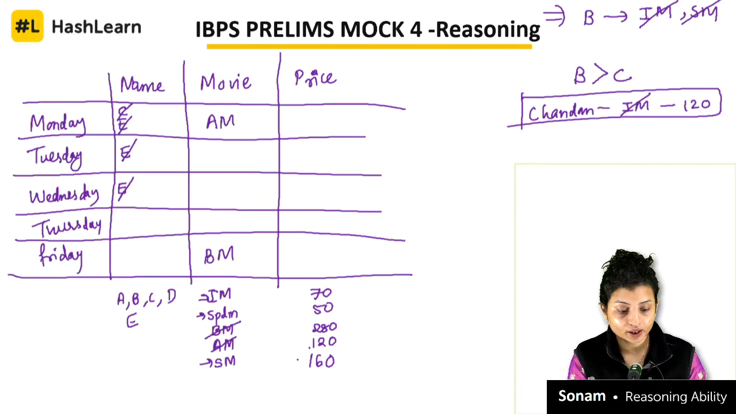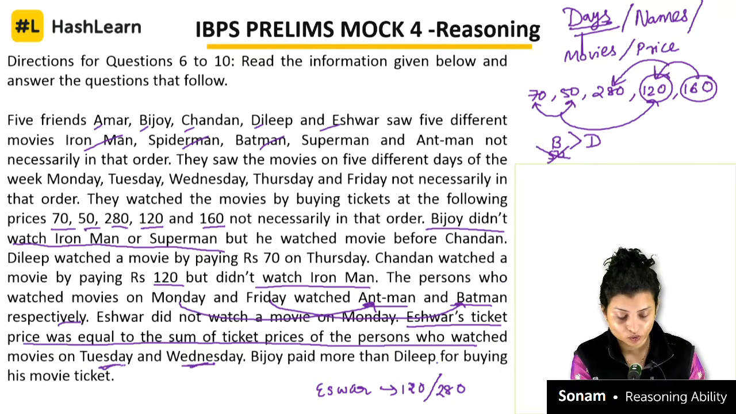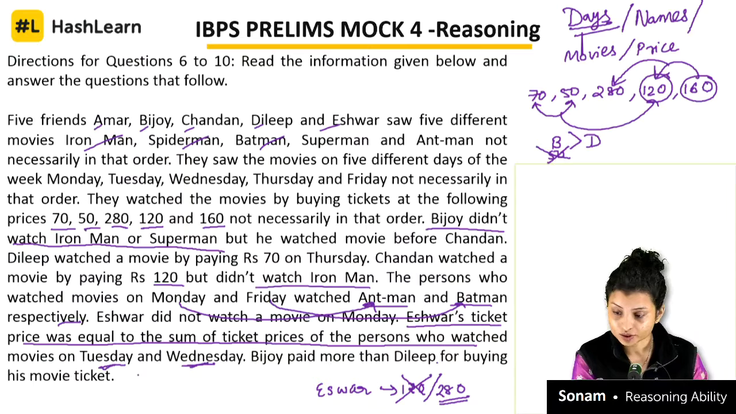And Chandan cannot be Monday, correct? The person who watched on Tuesday and Wednesday, so it means it has to be Tuesday or Wednesday or somewhere here. It means Ishwar is definitely 280. Yes or no? Ishwar is definitely 280. And Tuesday and Wednesday has to be 120 or 160, any of it. Correct? So Tuesday is 120 and 160. Ishwar is 280.